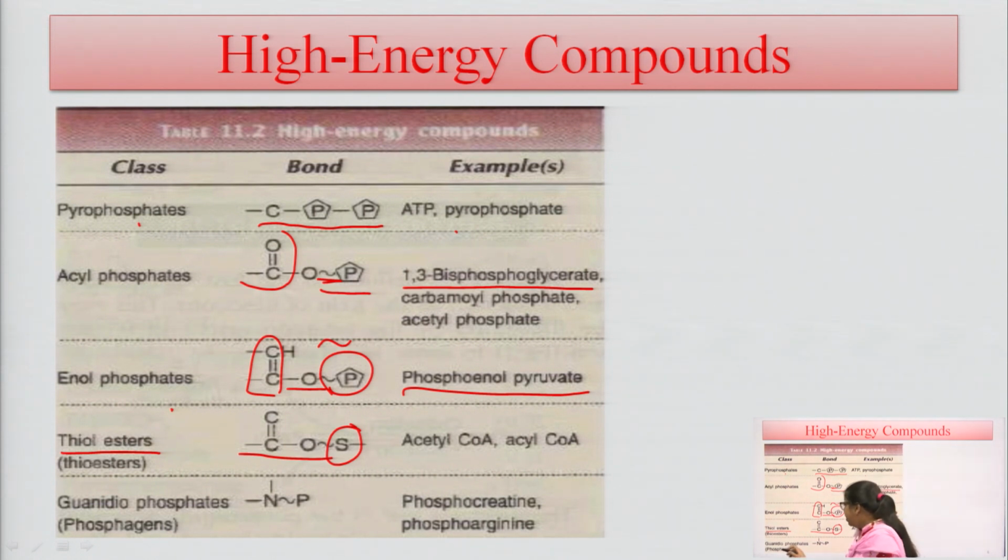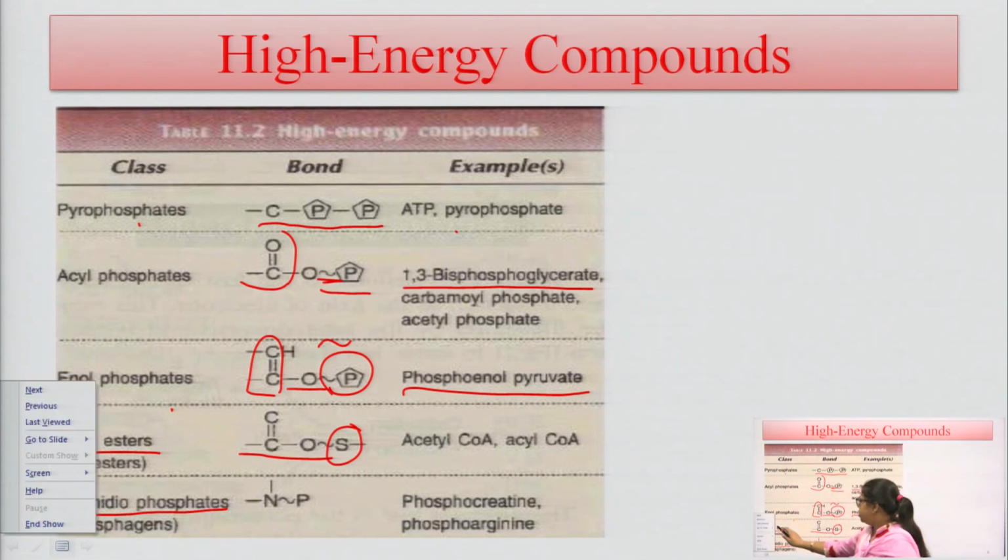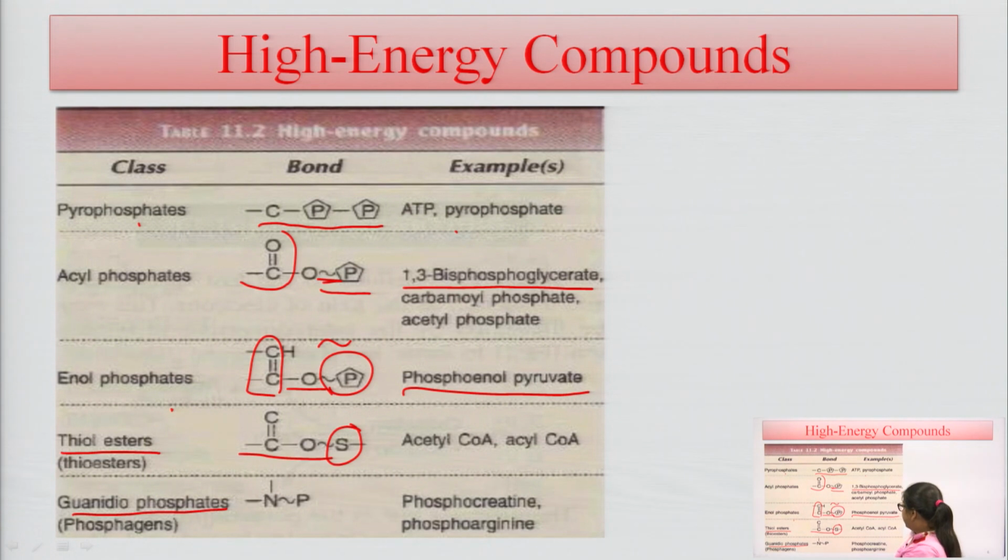The next is guanidinophosphate, or phosphagens. This is also known as phosphagen. This has nitrogen reacted with the high energy phosphate bond, and the examples of guanidophosphate or phosphagen class are phosphocreatine and phosphoarginine. These are used in the metabolism of amino acids, because of the presence of arginine and creatine, which are used in the urea cycle and in the metabolic processes of amino acids.